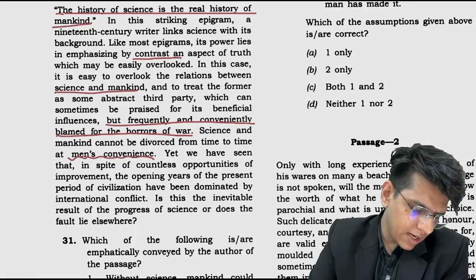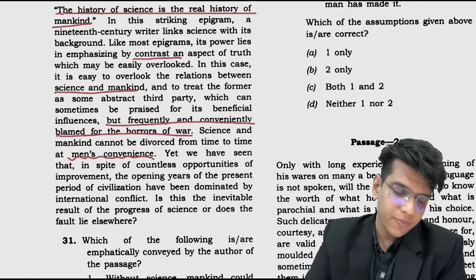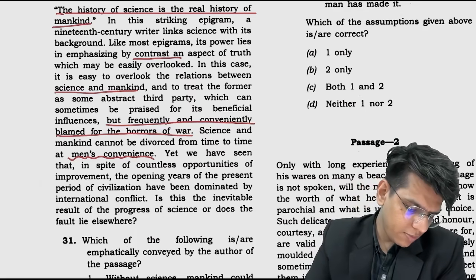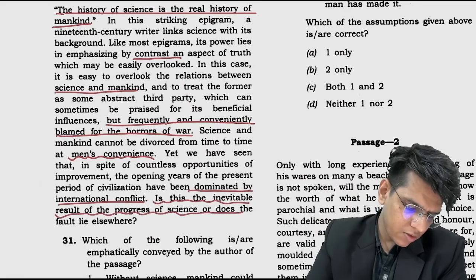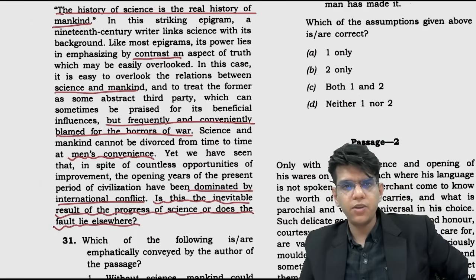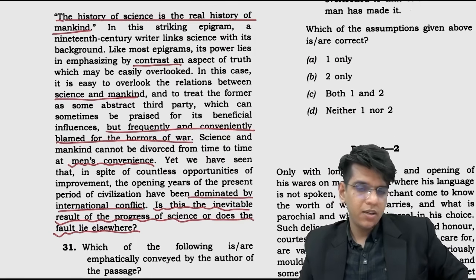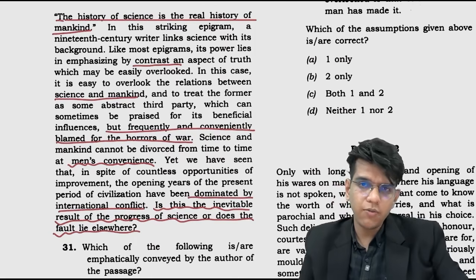Yet we have seen that in spite of countless opportunities of improvement, the opening years of the present period of civilization have been dominated by international conflict. Is this the inevitable result of the progress of science, or does the fault lie somewhere else? So people start blaming science for everything, right? कि ये हुआ वो हुआ, but there are other things which can be the source of all these conflicts.